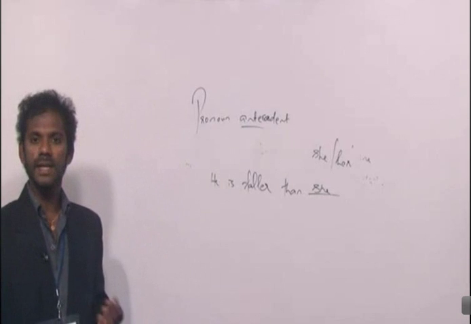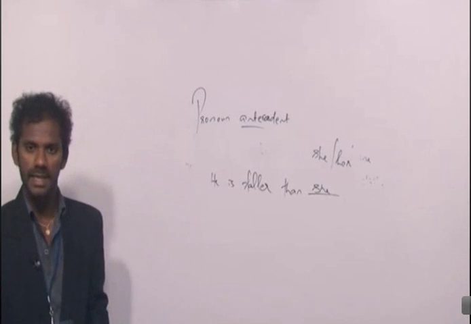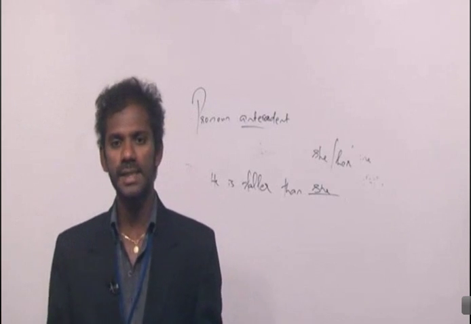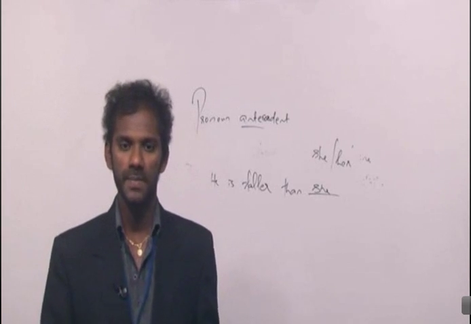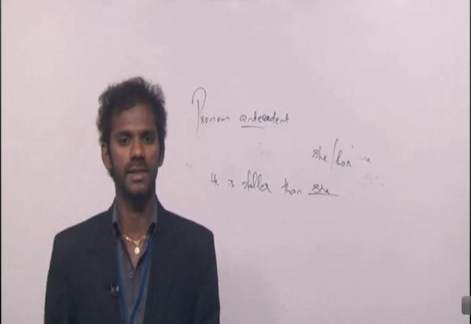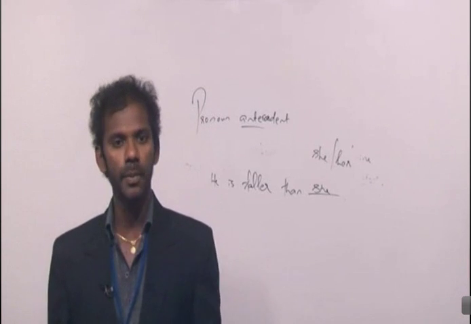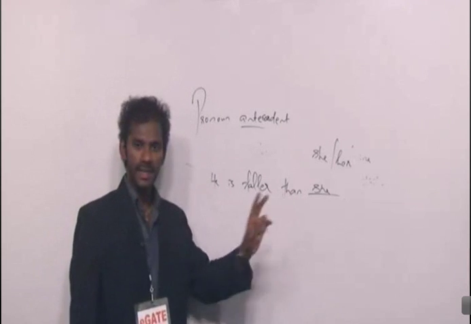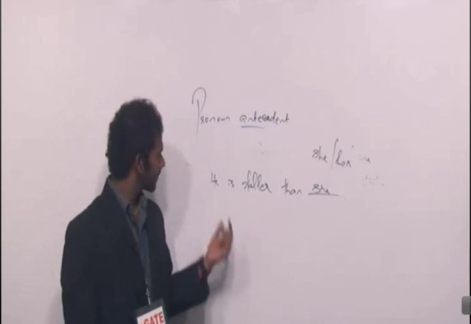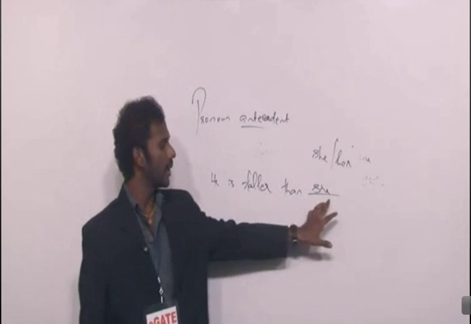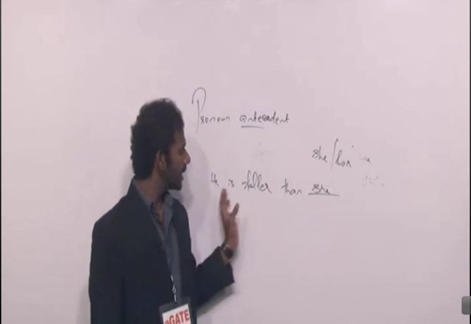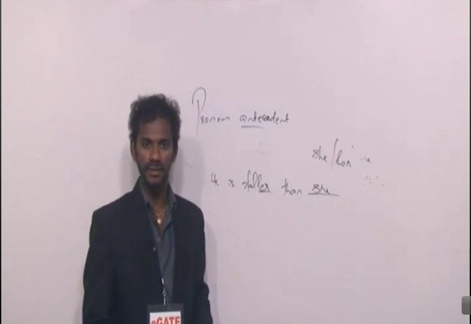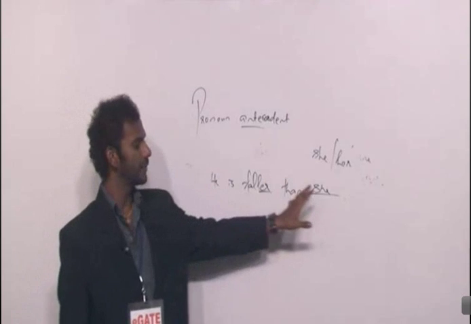Yesterday I told you what a subject is, what an object is. The doer of an action or the noun or pronoun that is given primary importance in a sentence is termed as the subject. Whereas the receiver of an action or the noun or pronoun given secondary importance in a sentence is termed as the object. If I say he is taller than dash, two entities are there. One is he and the other one is this blank. These two entities are getting compared. Taller is a comparative degree adjective. So he is getting compared with this entity.